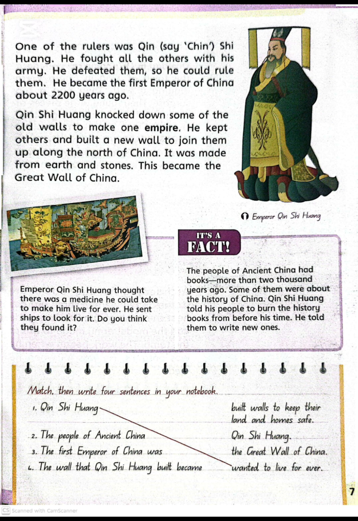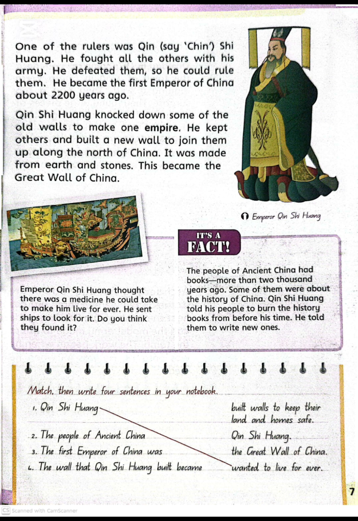Qin Shi Huang knocked down some of the old walls to make one empire. He kept others and built a new wall to join them up along the north of China. It was made from earth and stones. This became the Great Wall of China. Dear students, now I am going to explain it.